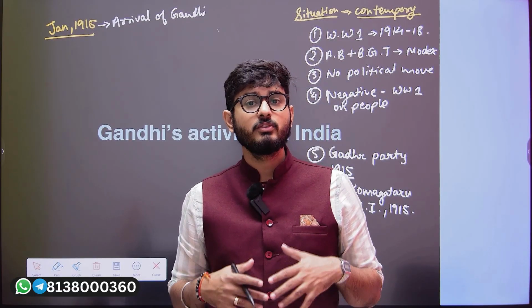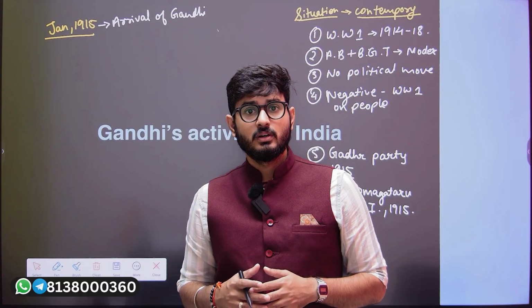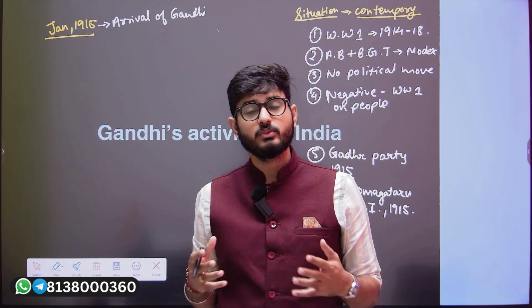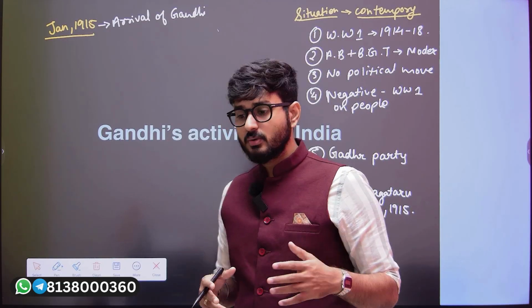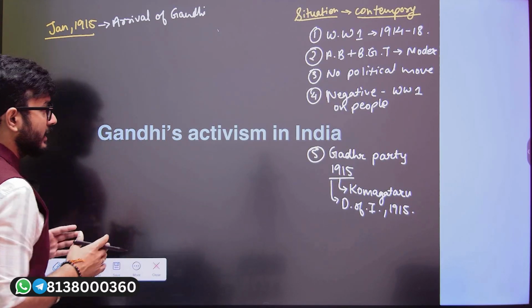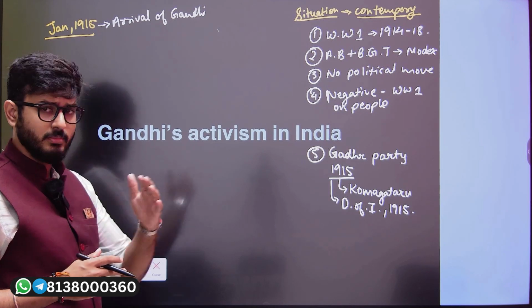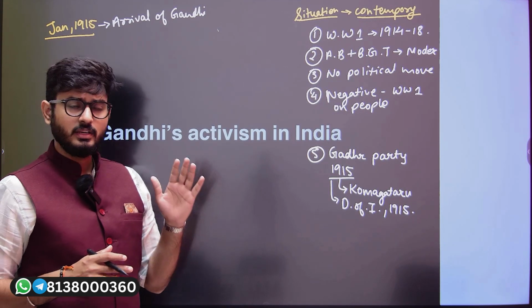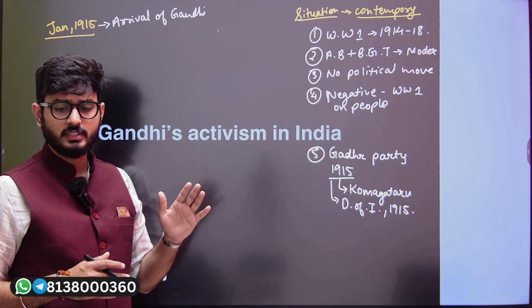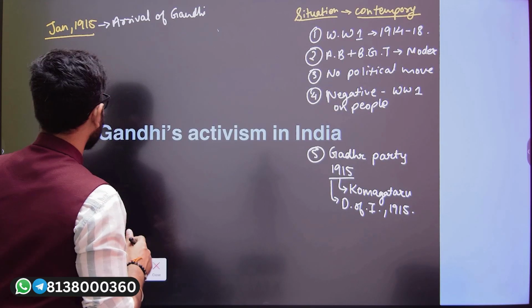Because Satyagraha was based on the principles of truth, non-violence, no hatred for the evildoer, love, and respect. That was the principle. So that is why, for a year and a half in the coming time period, Gandhiji decided just to roam the areas and to understand the people, to understand the real scenario that prevailed in India. That is what Gandhiji decided to do in the initial phase.